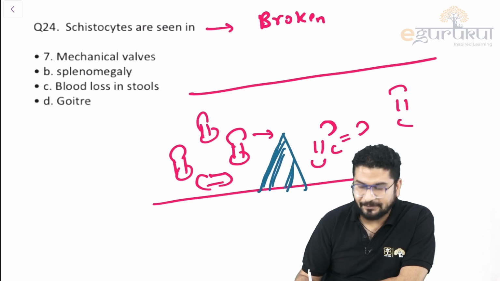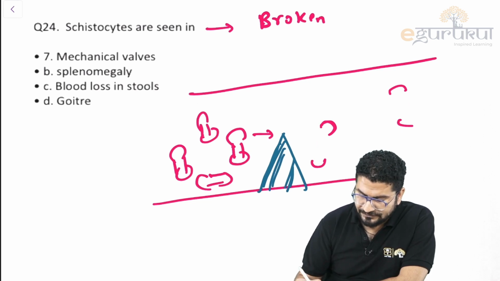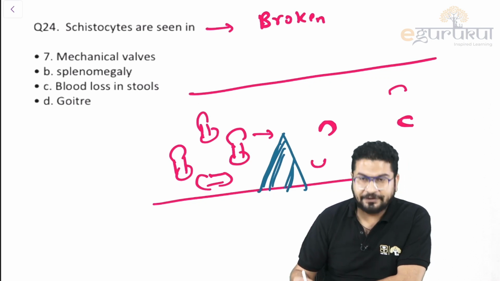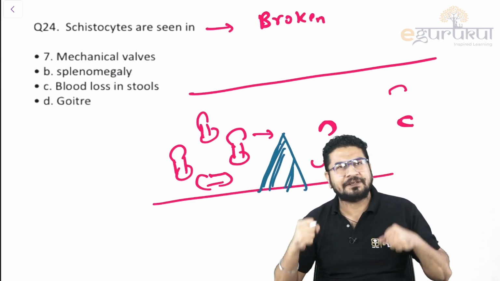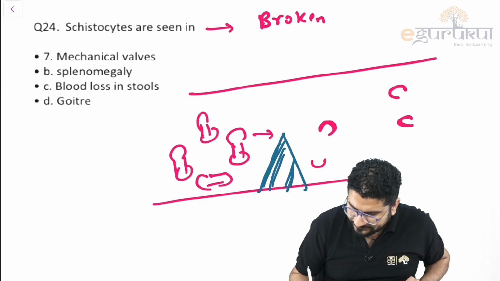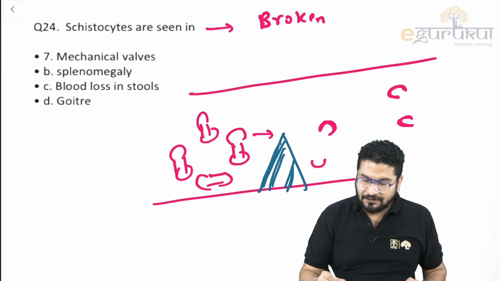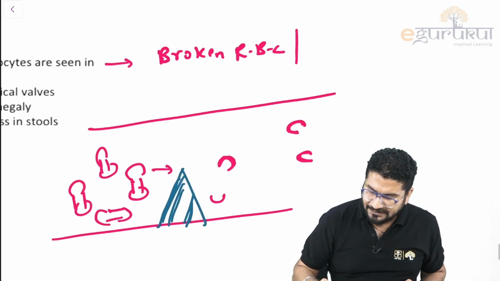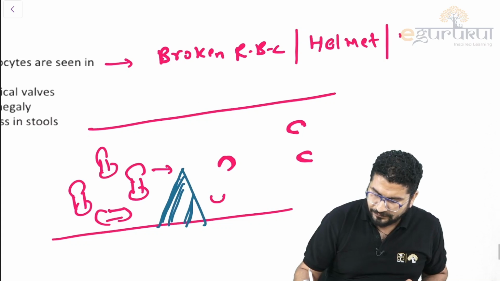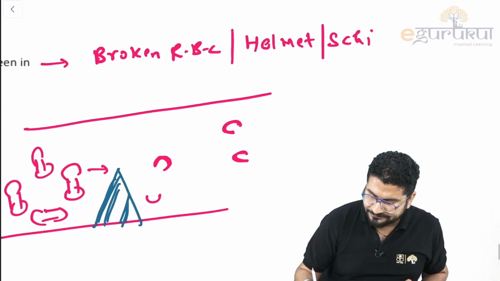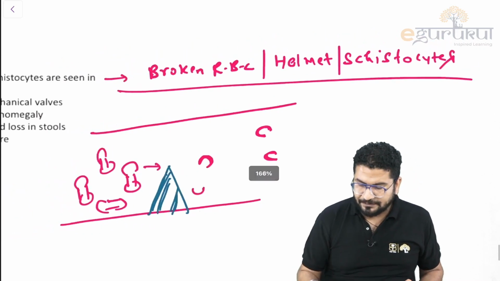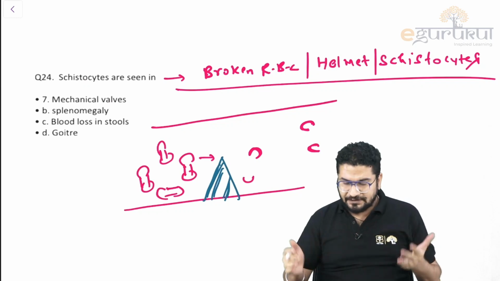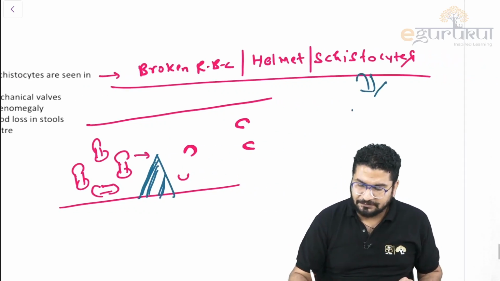This part will disappear, and only these pieces will be left. So you can see this will look like an open face helmet that bullet bikers use. Open face helmet, right? So this is what we call a helmet cell. So broken RBC, or helmet cell, or what we call schistocyte. Broken RBCs or helmet cells or schistocytes. So basically this type of anemia, what we call this MAHA.